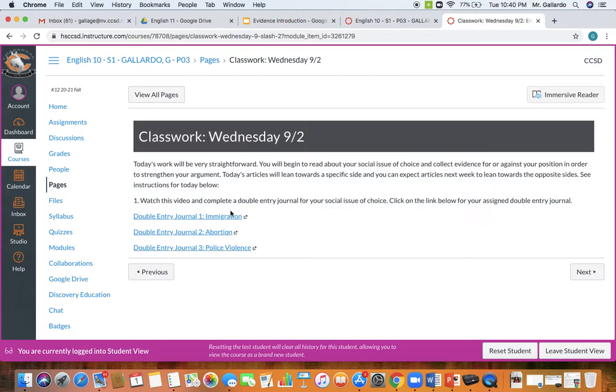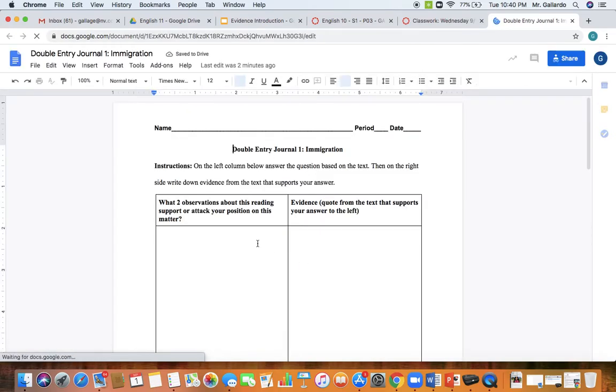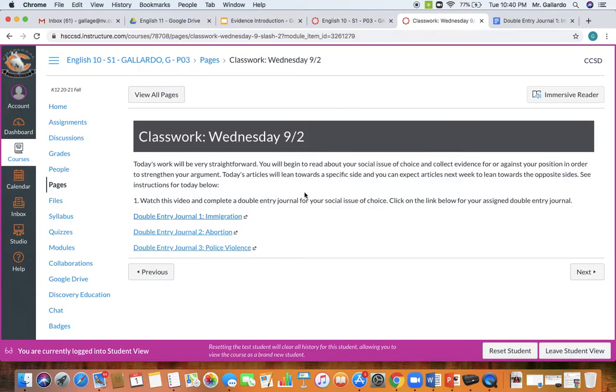Eventually you will have to pick one of these three assignments, depending on your issue of choice. I'll just click on the first one to show you an example of what you will have to do. This is the one on immigration, and this is something you will complete on a reading. And the reading, obviously, is not here. I could not make a direct link to it.